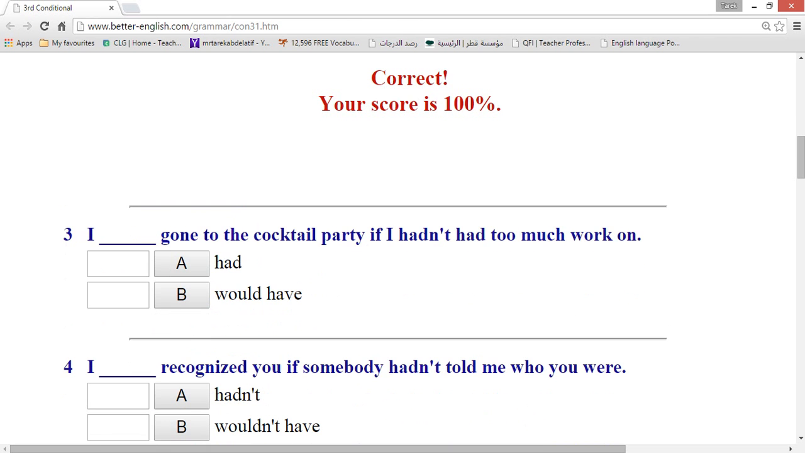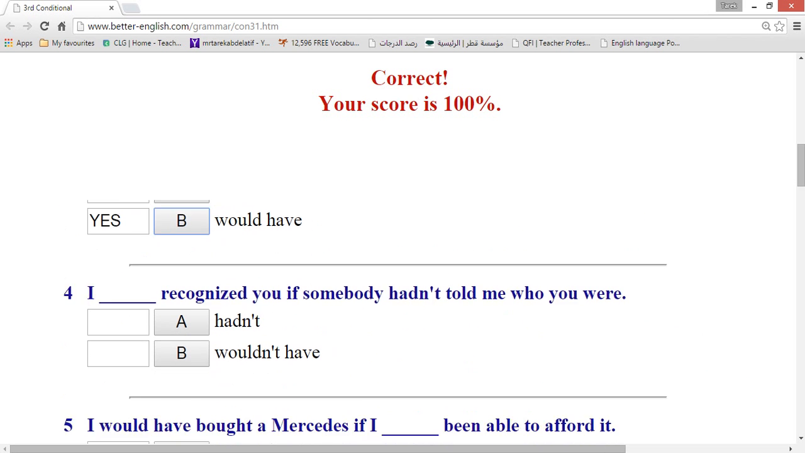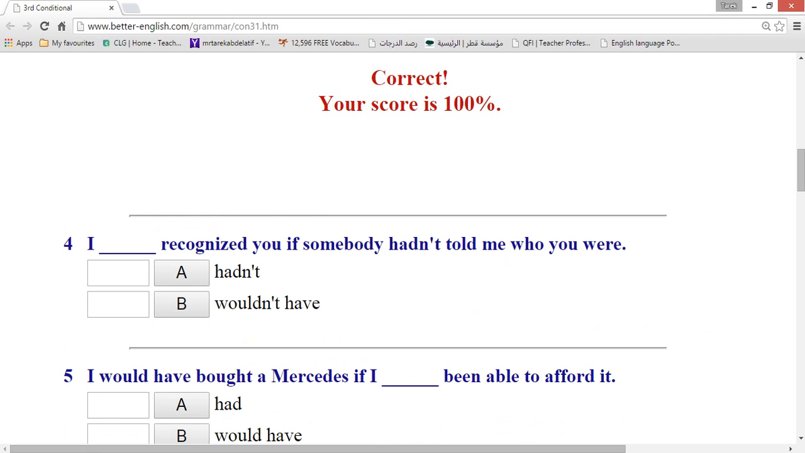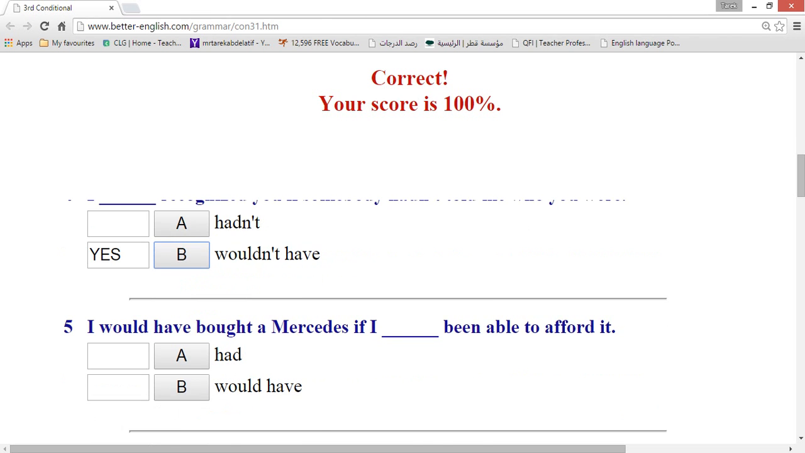I would have gone to the cocktail party if I hadn't had... If I hadn't had. So it's the main clause, would have. Great. Number 4. I wouldn't have recognized you if somebody hadn't told me who you were. If somebody hadn't told. So we have hadn't and wouldn't have. Yes, that's wouldn't have. Very good, excellent.